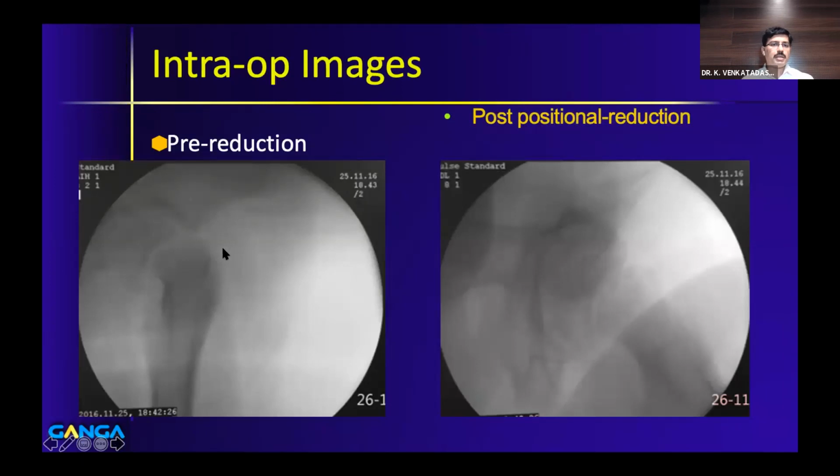So this is the pre-reduction intraoperative C-arm image, and this is after what we call the positional reduction. After anesthesia, you gently give just a touch of internal rotation. You should not force it. I do not use a fracture table for fixing this. Slipped capital femoral epiphysis is routinely done on a radiolucent table, and this is the positional reduction. You can see that I have accepted some amount of deformity.